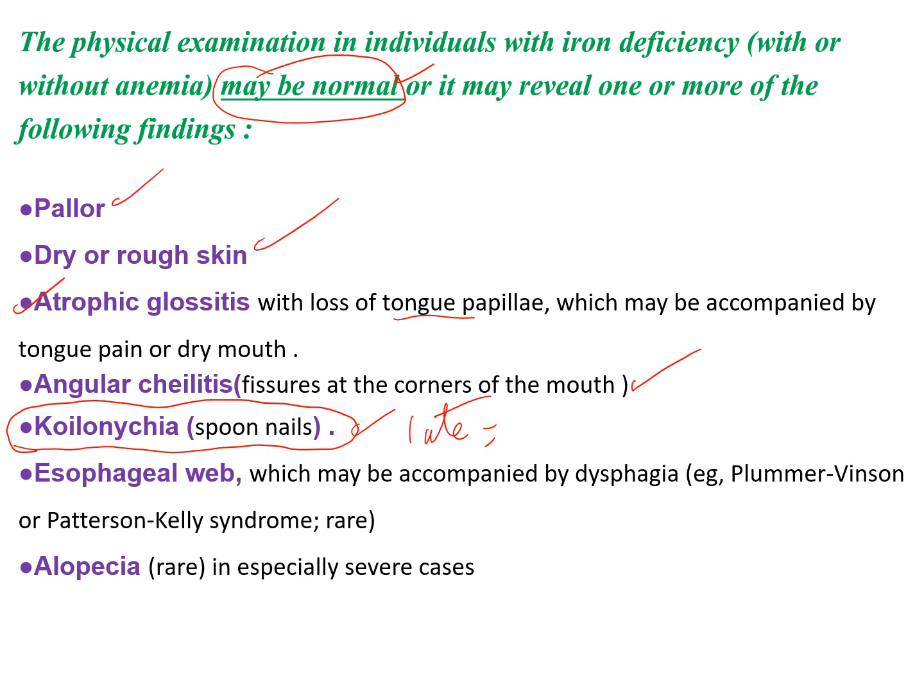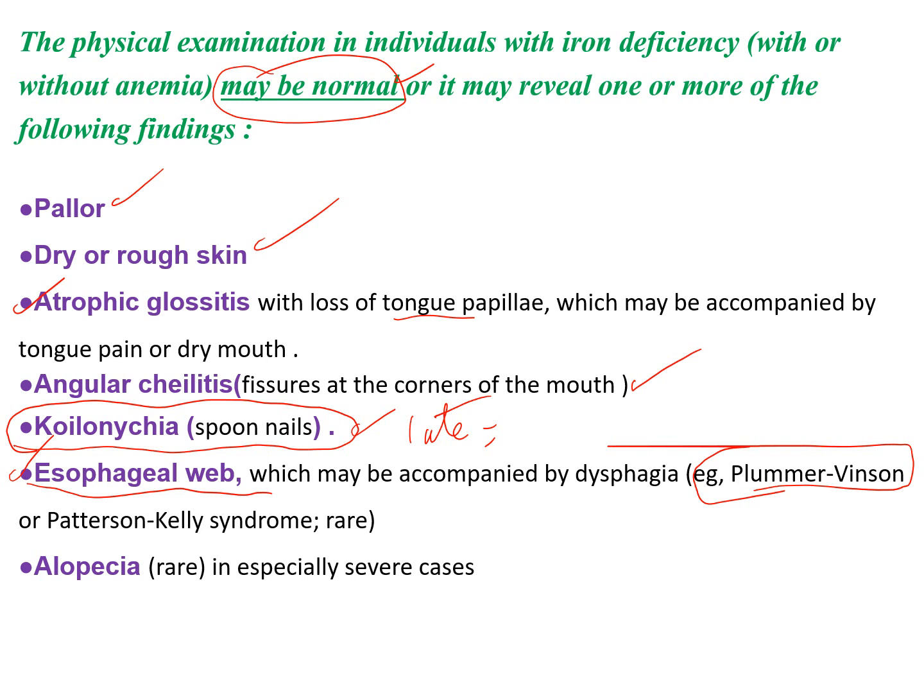Another rare sign is esophageal web. That is the Plummer-Vinson syndrome. This is esophageal web accompanied by dysphagia, occurring during prolonged or severe iron deficiency anemia.